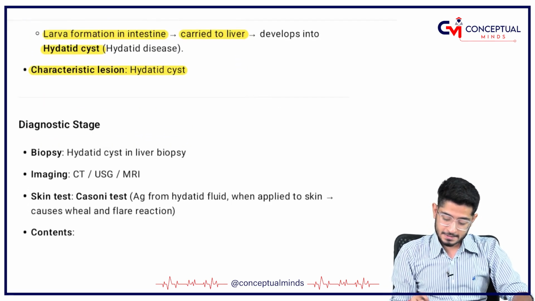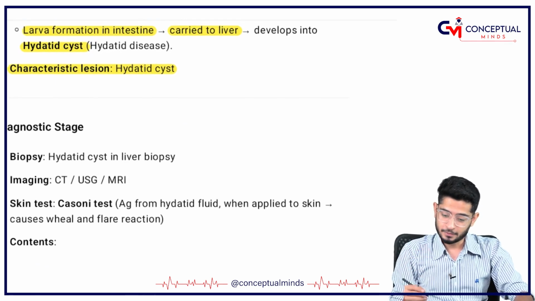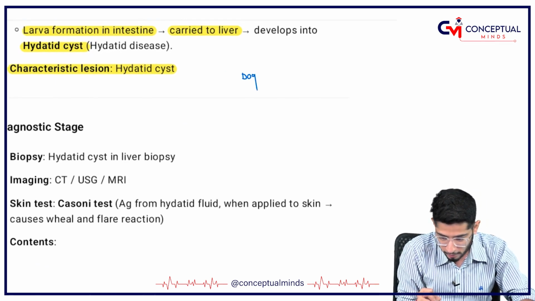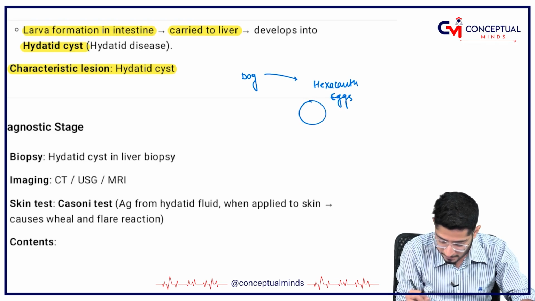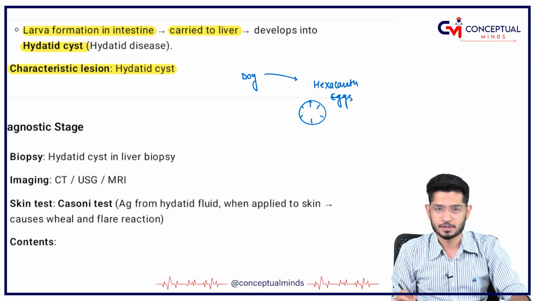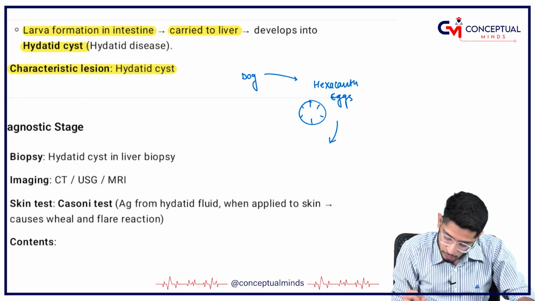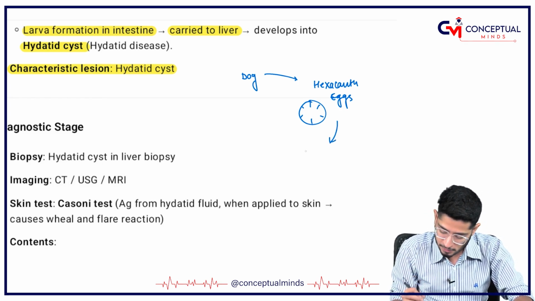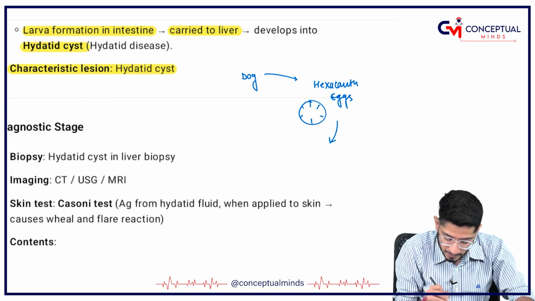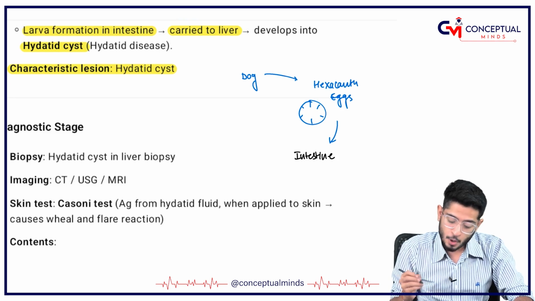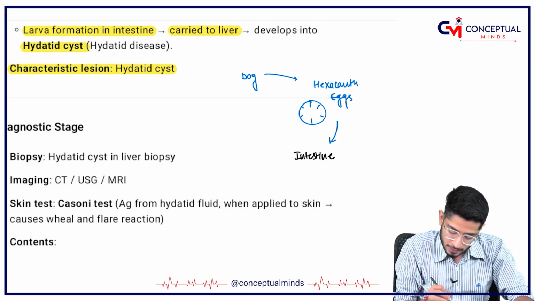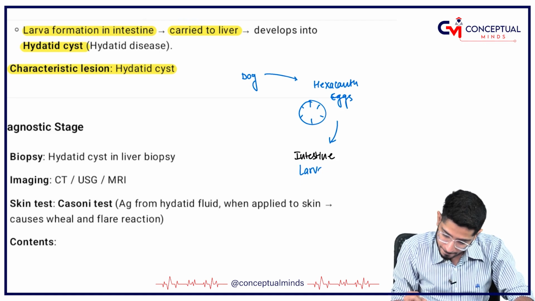So, if I form the cycle, how does the cycle work? You have the dog, and the dog is going to lay down the hexacanth eggs. Hexacanth eggs means there are six spokes, like 1, 2, 3, 4, 5, 6. These hexacanth eggs are going to enter the intestine of humans, where the egg gets converted into larva.